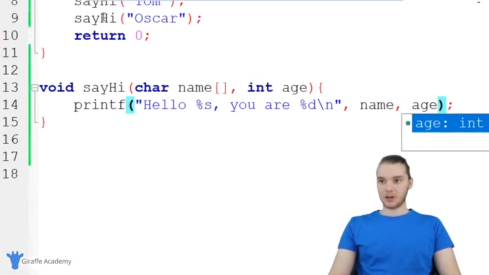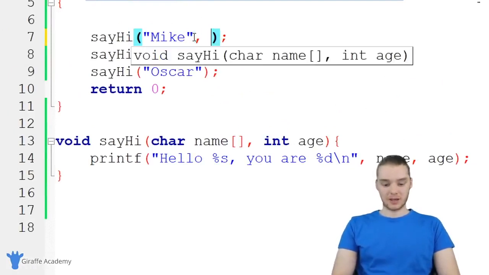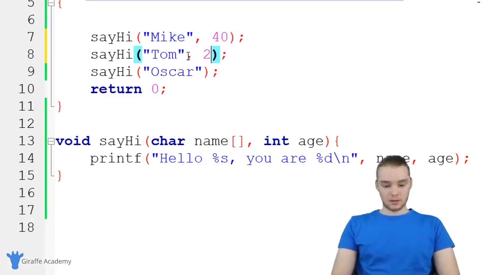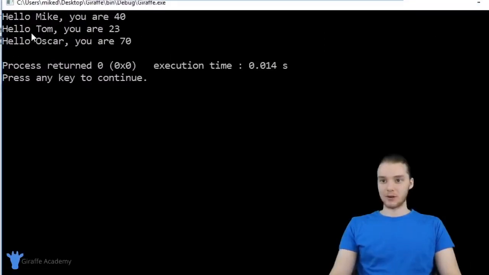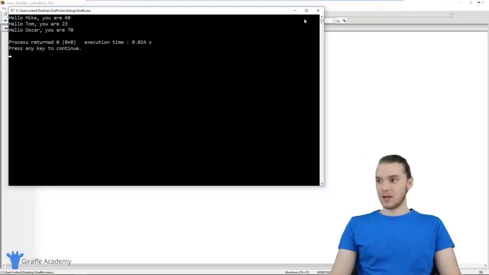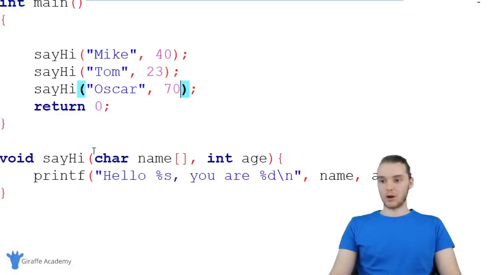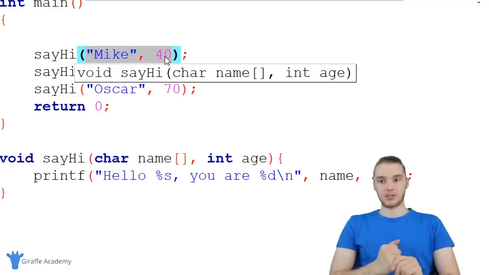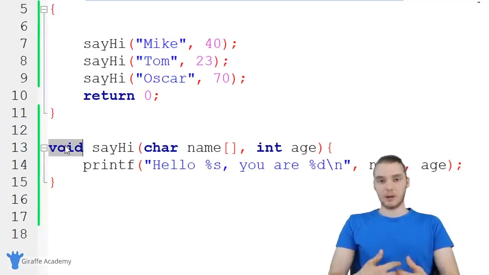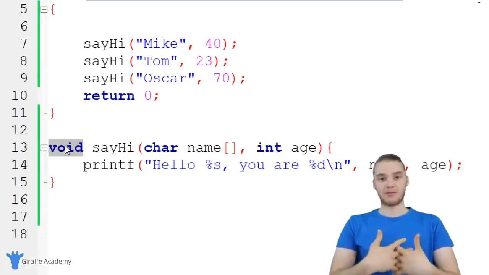So now when I run this function, and when I call it, I have to also give this an age. So we could say like 40, 23, and 70. And now this is going to print out all of that information for us. So hello Mike, you are 40. Hello Tom, you're 23. Hello Oscar, you're 70. And you can pass as many parameters as you want into one of these functions. You always just have to make sure though that you're passing a parameter when you're calling the function, just like that. So that's the basics of using functions, and in the next tutorial we're going to talk about this guy over here, which is the return type, and we're going to look at how we can get information back from a function.